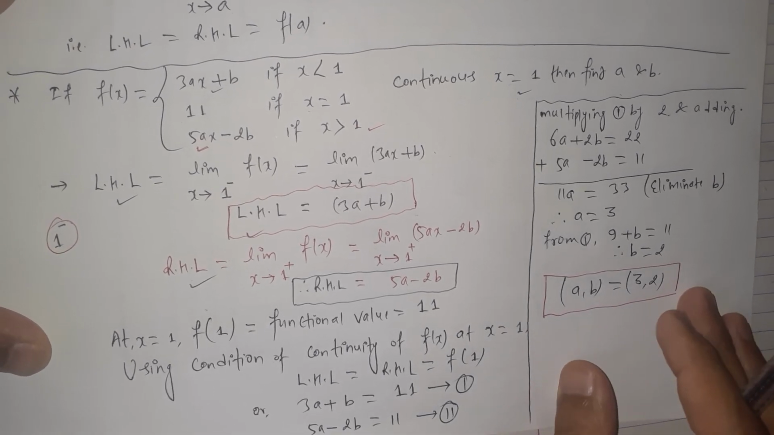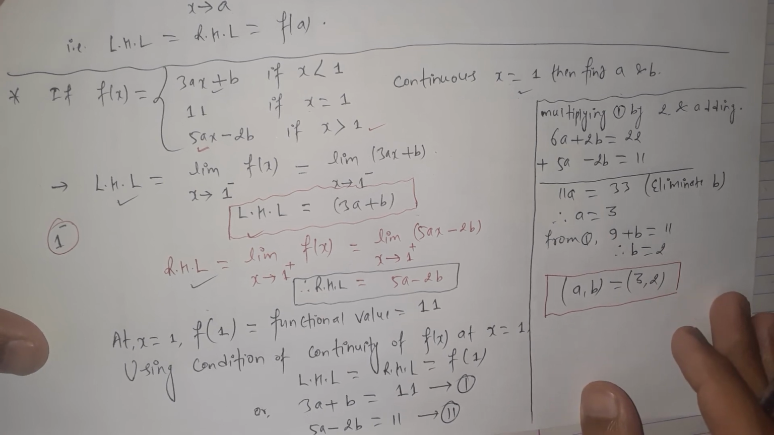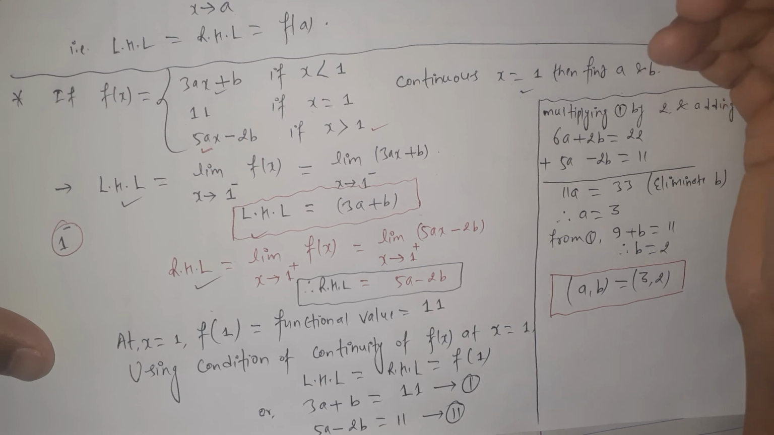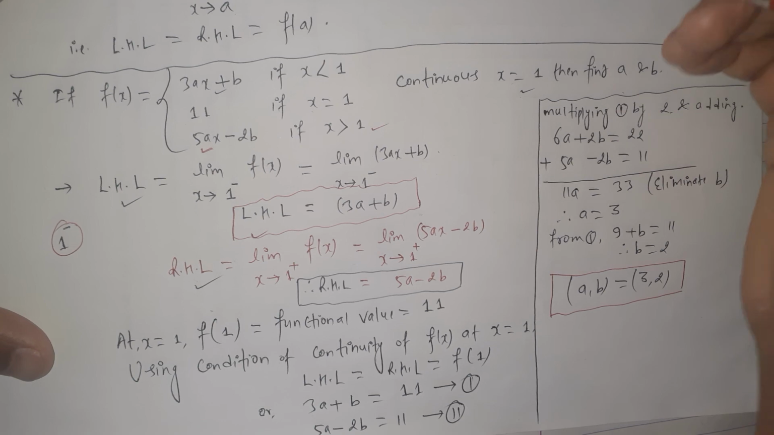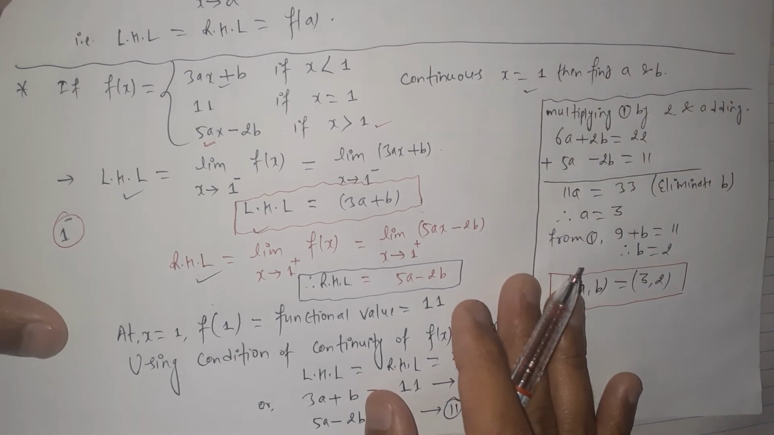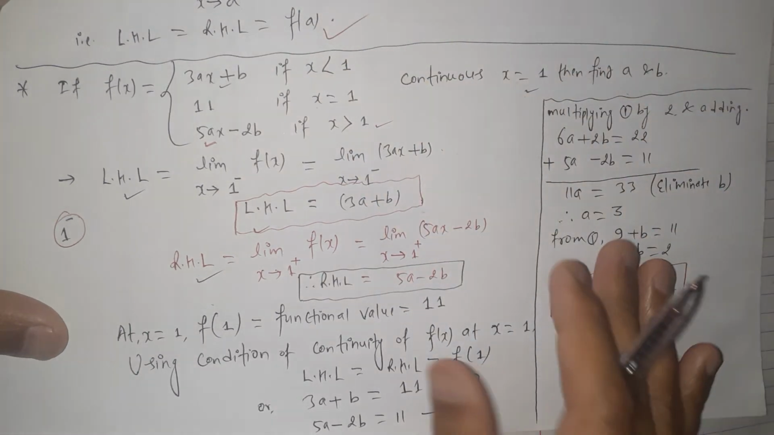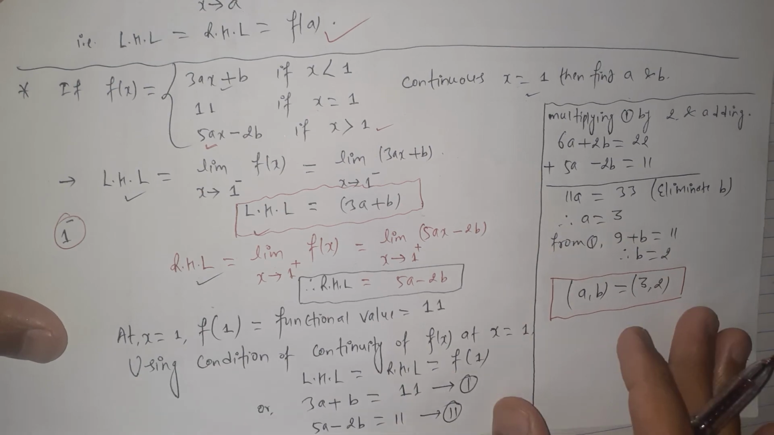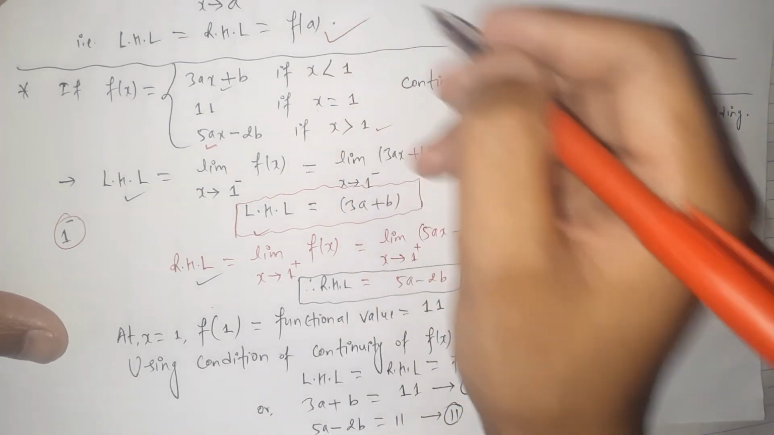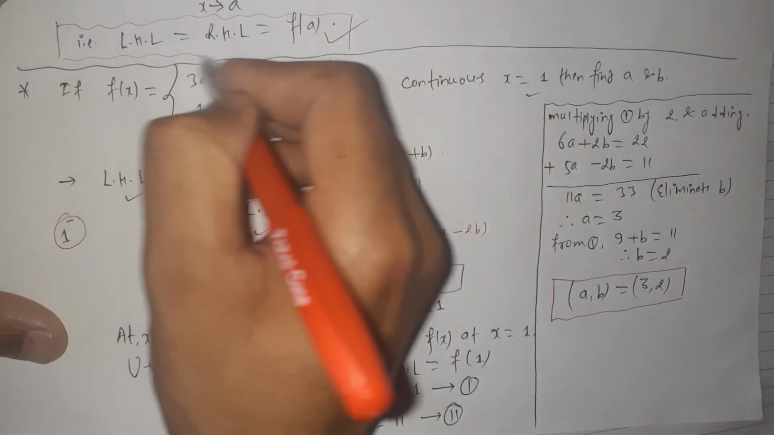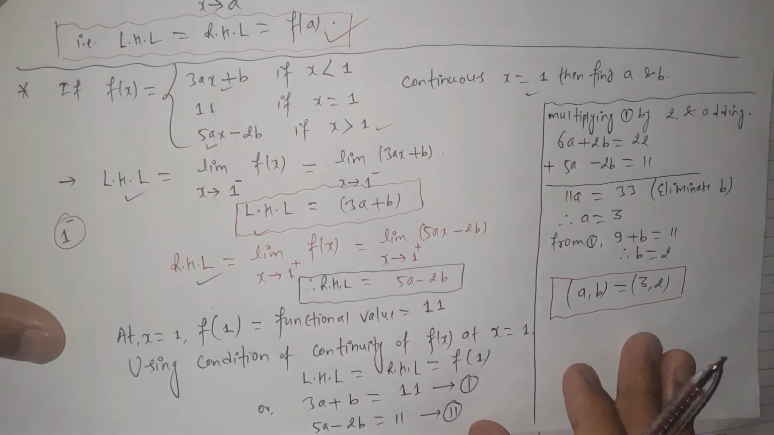Here we use the concept of continuity of a function at a point, and for continuity of that function at a specified point, the left hand limit should be the same as the right hand limit, and both equal the functional value. The left hand limit, right hand limit, and the functional value should all be equal for the function to be continuous at a point. Please remember this point. This is a very important definition for continuous functions at a point.